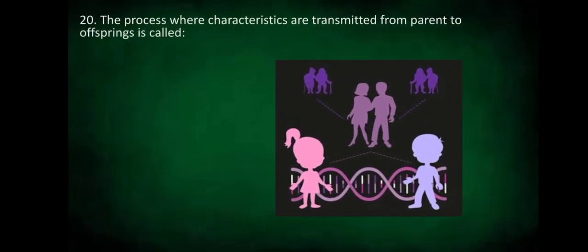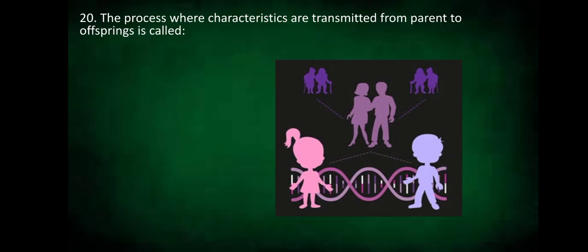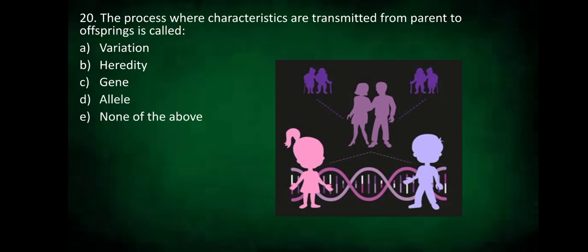Our 20th question. The process where characteristics are transmitted from parents to offspring is called variation, or is it called heredity? Is it called gene, or is it called allele? Or none of the above? Yes, the answer is heredity.